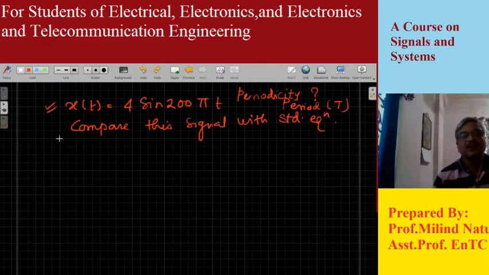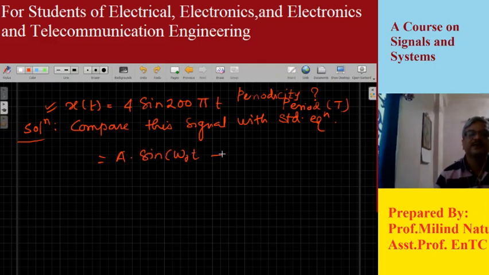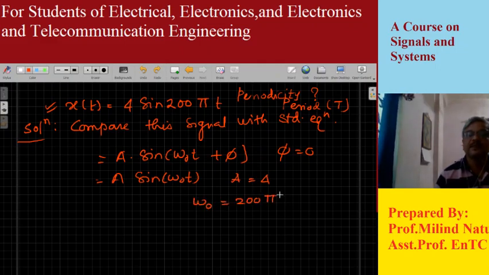So how can we solve this? The solution is pretty easy. You compare the given equation with the standard equation. We know the standard equation is A sine of omega 0 t plus phi. Here the phi part is 0, and therefore our equation becomes A sine omega 0 t. After comparing, we get A equal to 4 and omega 0 equal to 200 pi.